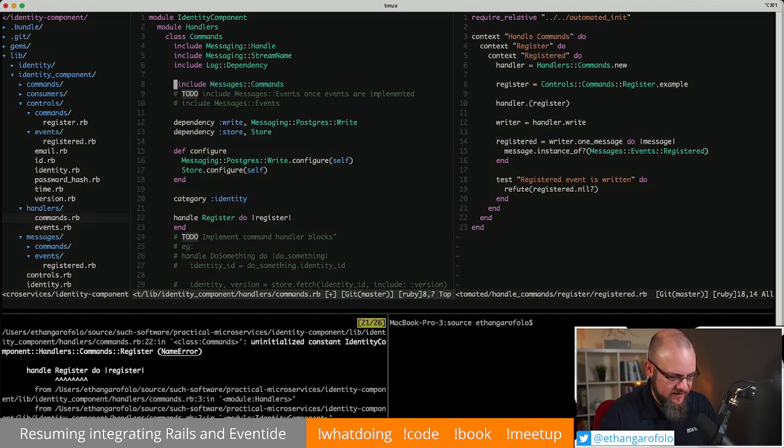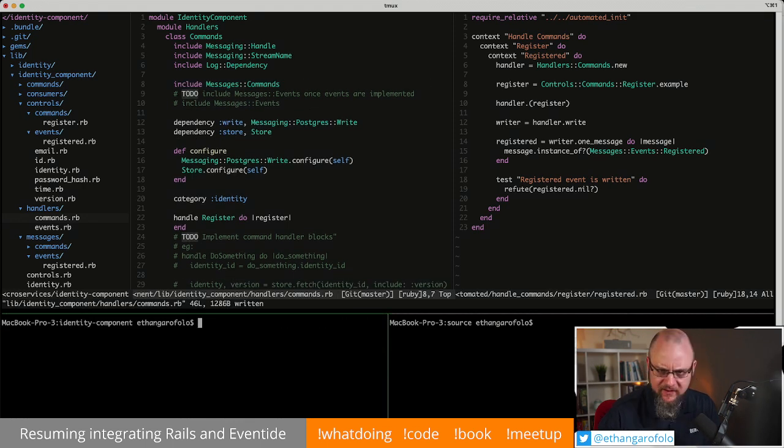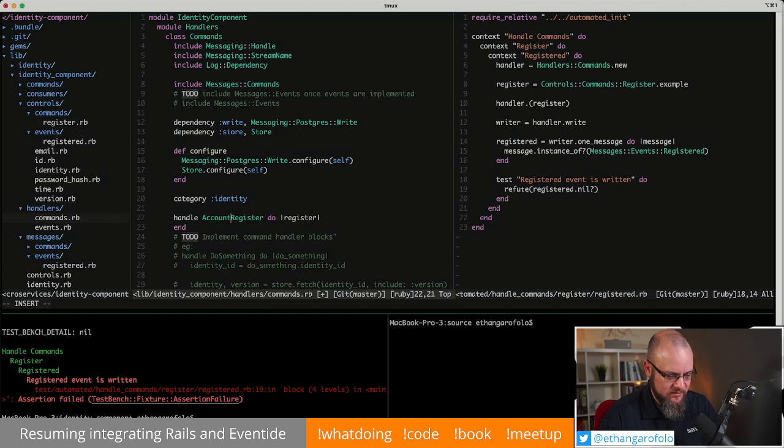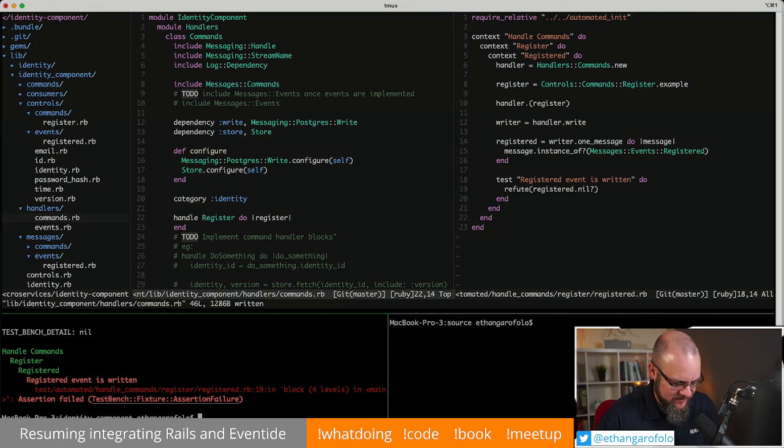So we make that visible by including messages commands. There are other ways, but that's how we're going to do it. We could also straight up say not account component, this is the identity component messages commands. We could do that, but that is verbose.